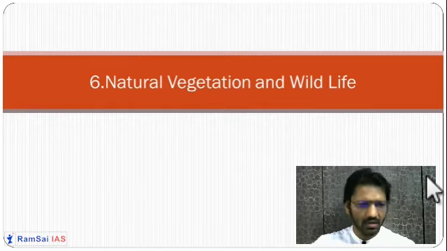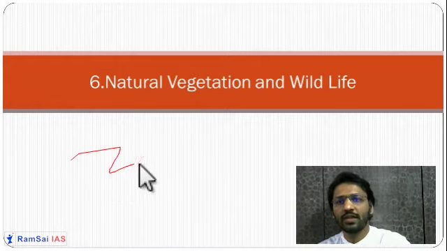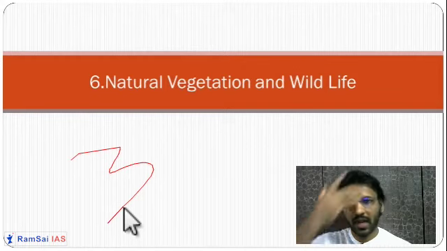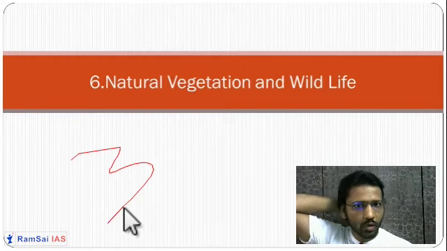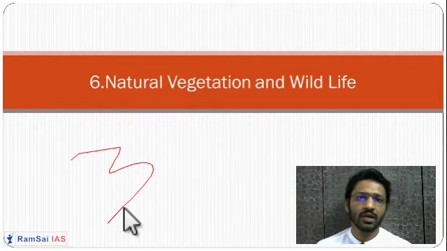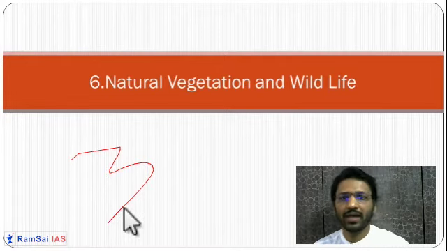Everybody has written a quite good answer, but I still feel that you need to improve your answer writing. You can add some important current affairs related things in your answers, and you can draw more diagrams and more flow charts. So, three types of movements of the oceanic water that we have seen.